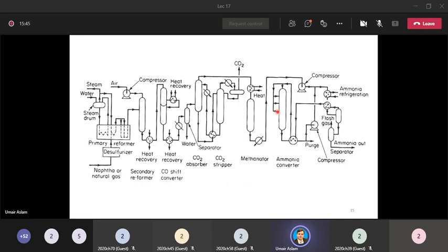Since the conversion is not 100%, ठीक है, due to the equilibrium condition, the conversion is not 100%. So the accumulation, I hope you guys know what accumulation is. The accumulation of certain compounds will start to begin.